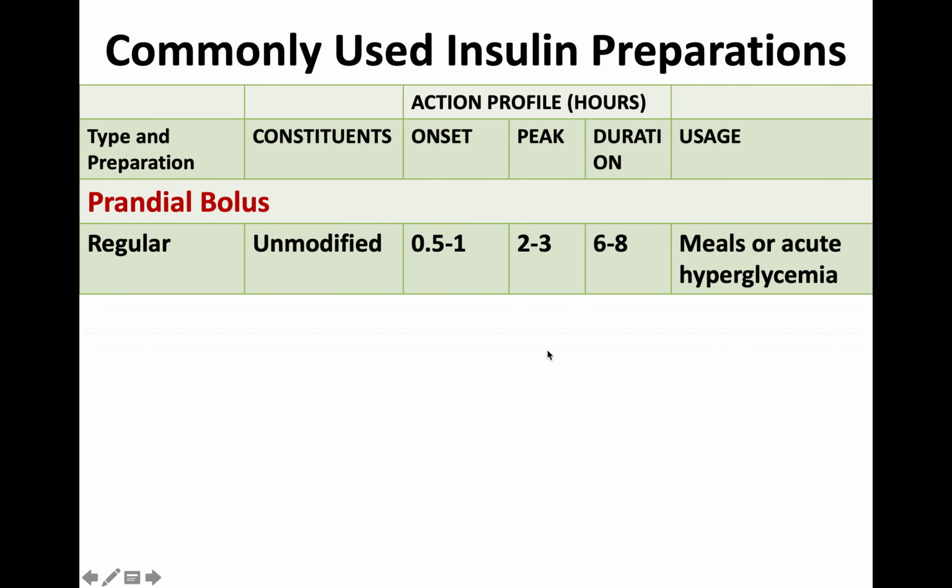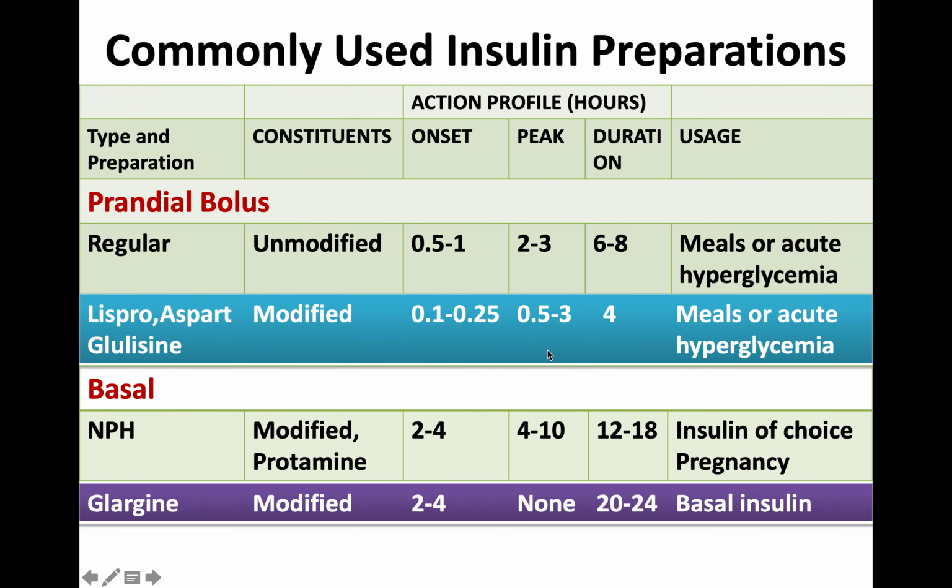Now we have some of the insulin preparations. Nowadays the insulin preparations are pre-mixed. It may be a mixture of ultra short acting with intermediate acting, or human insulin with long acting. The purpose is to cover the basal level, to cover the postprandial hyperglycemia, or acute hyperglycemia, all can be covered. So these are the pre-mixed insulin preparations.